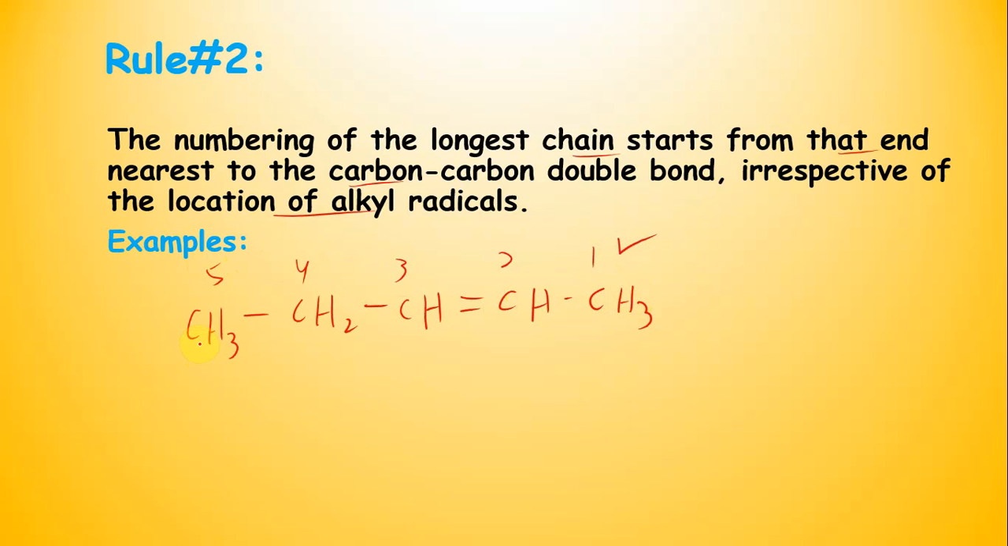But if we start the numbering from the left side, 1, 2, 3, 4 and 5, this will be wrong, because the carbon-carbon double bond would be on the 3rd carbon, not the 2nd. When we start the numbering from the right side, it is on the 2nd carbon. So this is correct. In this way, rule number 2 is that you start the numbering from the end where the carbon-carbon double covalent bond is near. I hope you understood this rule number 2.